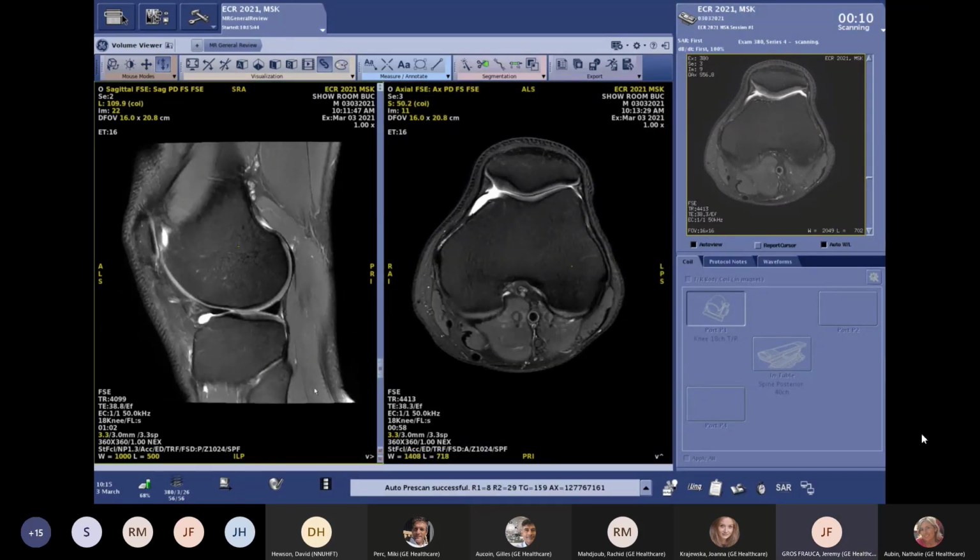So first images that we already have. We already have two, almost three. Sagittal PD FATSAT, axial PD FATSAT. Again, a minute or less for both. First thing which is important to highlight here, I think, is the quantity of signal that we have.